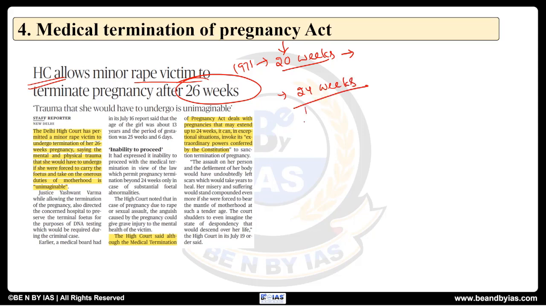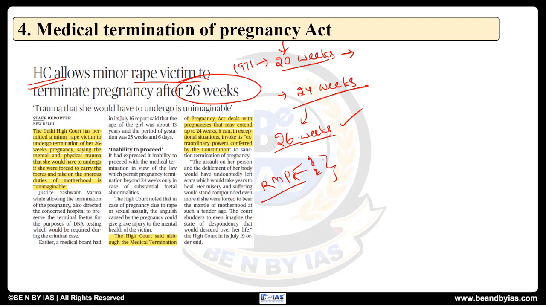However, in this also, if there are some special cases, then under those special cases it can be increased up to 26 weeks. For this you need to take the permission of RMPs, registered medical practitioners. If you are going beyond 24 weeks, you will have to take permission of 2 members. You have to take the recommendation of it.